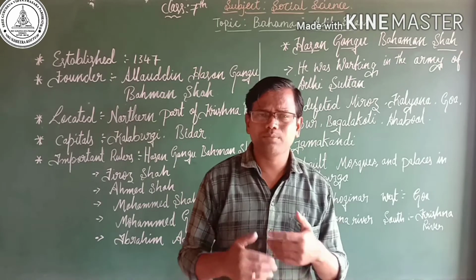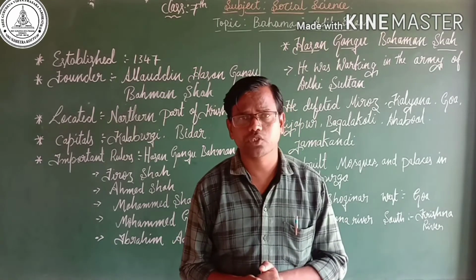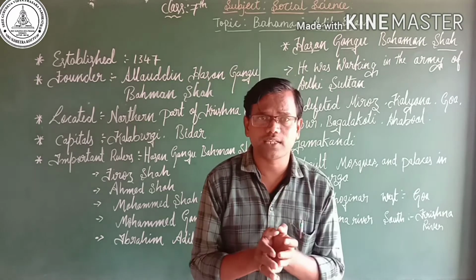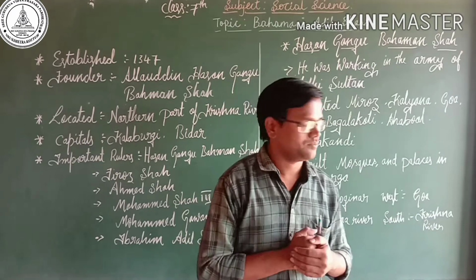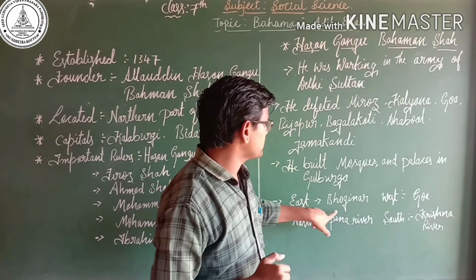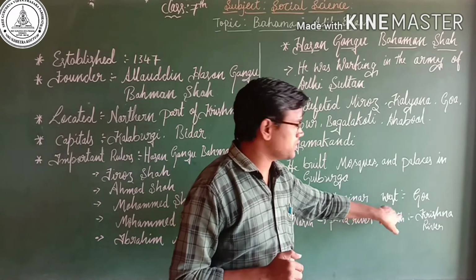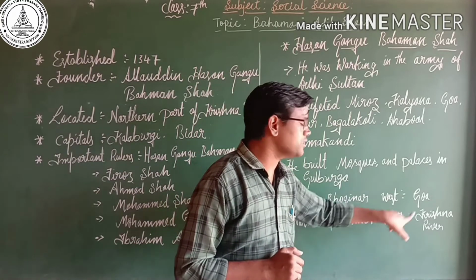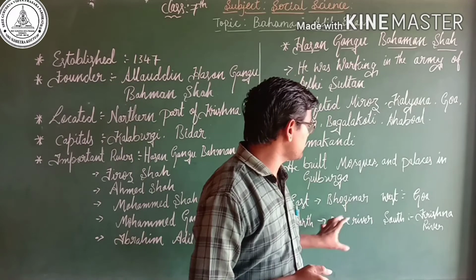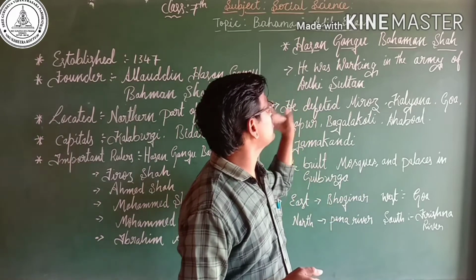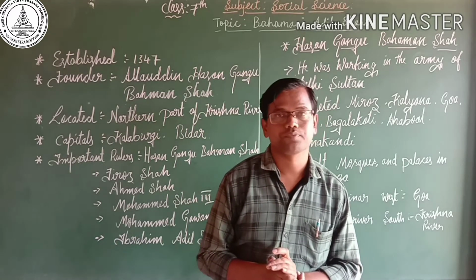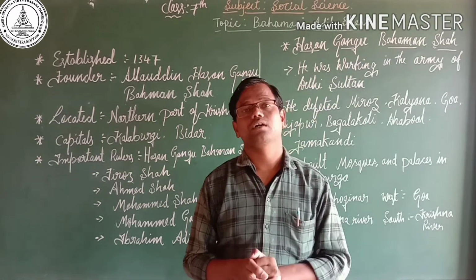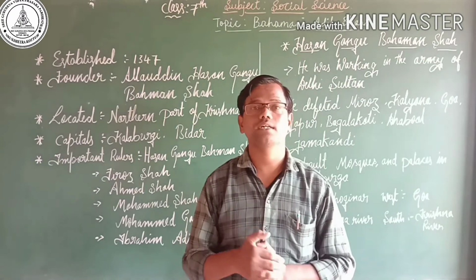Day by day, Hasan Gangu Bahman Shah extended his dynasty in the four directions: east Bhongir, west Goa, north the Penganga river, and south the Krishna river. So these were the important achievements of Hasan Gangu Bahman Shah. He was also not a long-reigning ruler of the Bahmani dynasty.